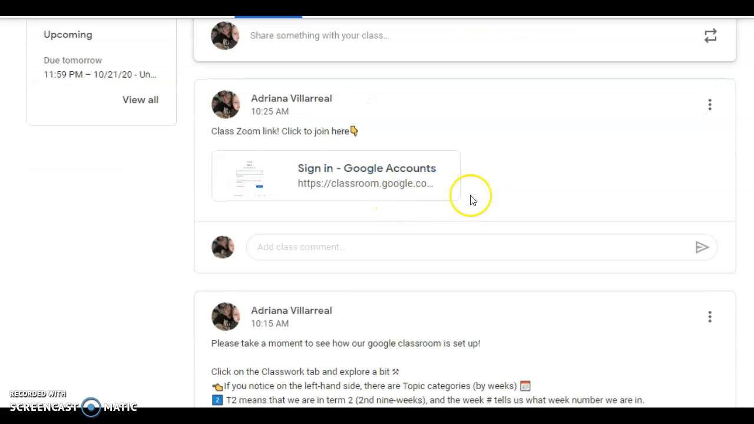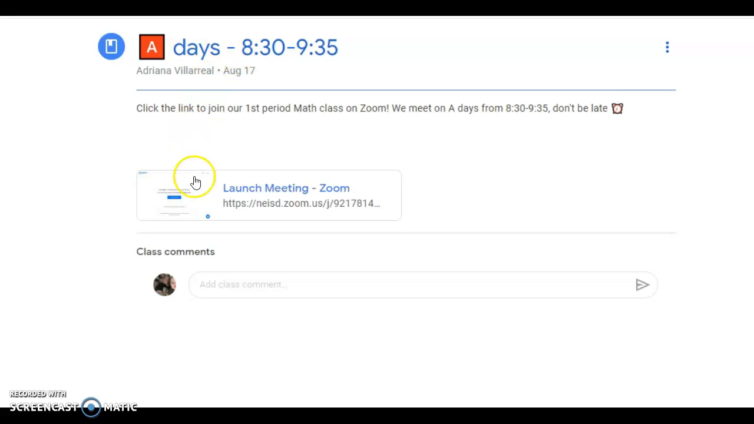Okay, if you notice, there is a link now for our Zoom. If you don't want to go to classwork and try to find the Zoom link there, you can go to your stream and it is posted right here. It says class Zoom link. Click to join here. If you click that one that says sign in, it takes you directly to our class Zoom link. So you can click and join right there. An extra click, but at least it gets us right to where we need to be.